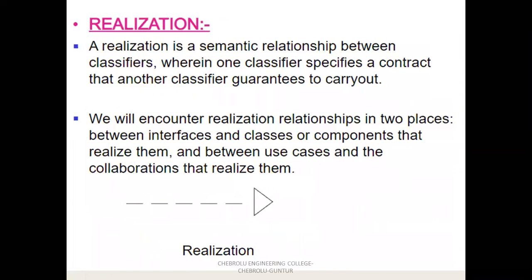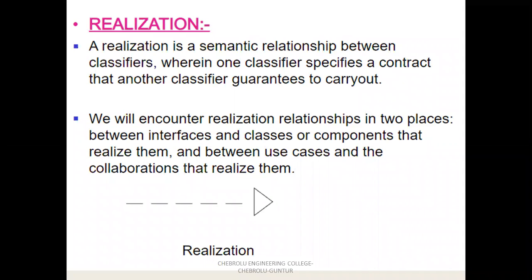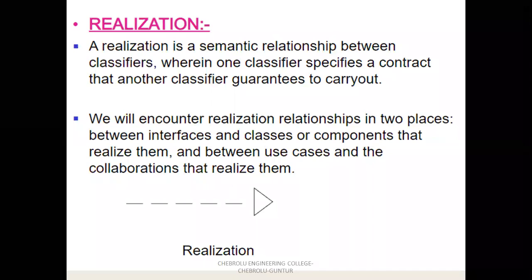The same four relationships are used for classes, and the same four for the relationships between components. For use cases, we use another two types of relationships between two use cases, that is include and extend.